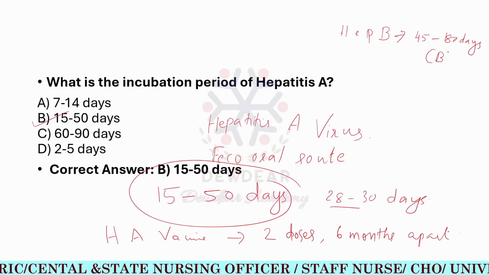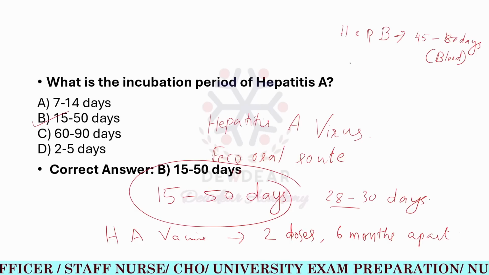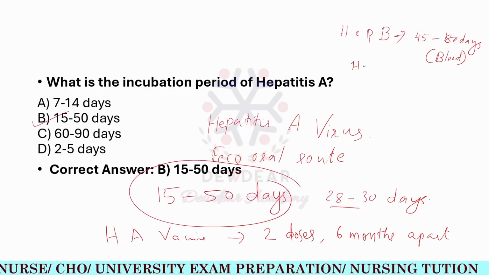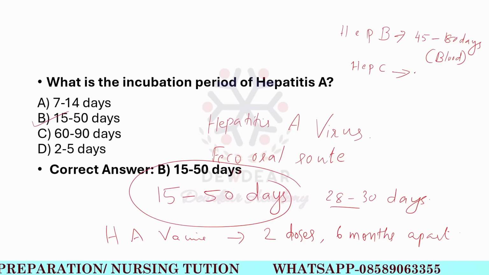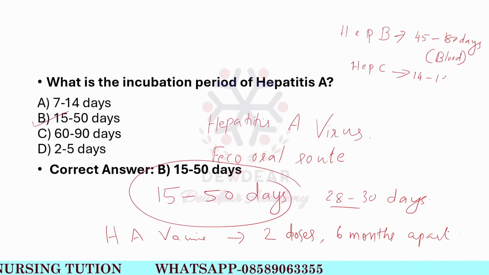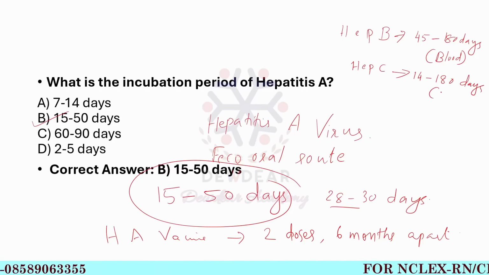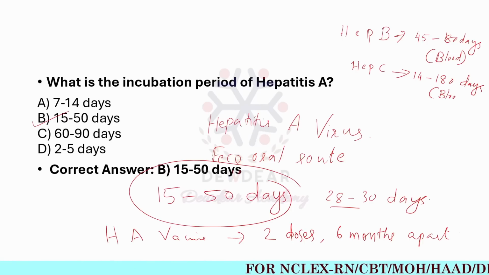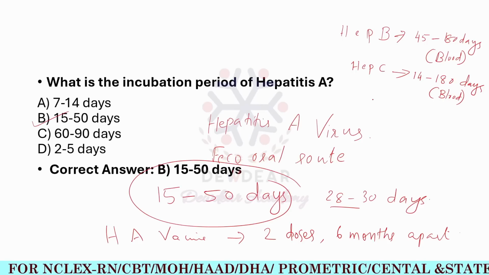Another type is hepatitis C virus, and the incubation period is 14 to 180 days. This is also spread mainly through blood.